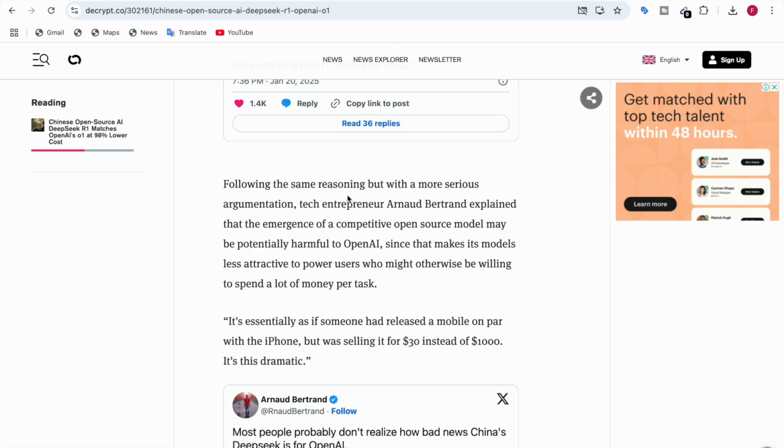And following the same reasoning, but with a more serious argumentation, even tech entrepreneur Arnaud Bertrand explained that the emergence of a competitive open source model may be potentially harmful to OpenAI since that makes its model less attractive to power users who might otherwise be willing to spend a lot of money per task.